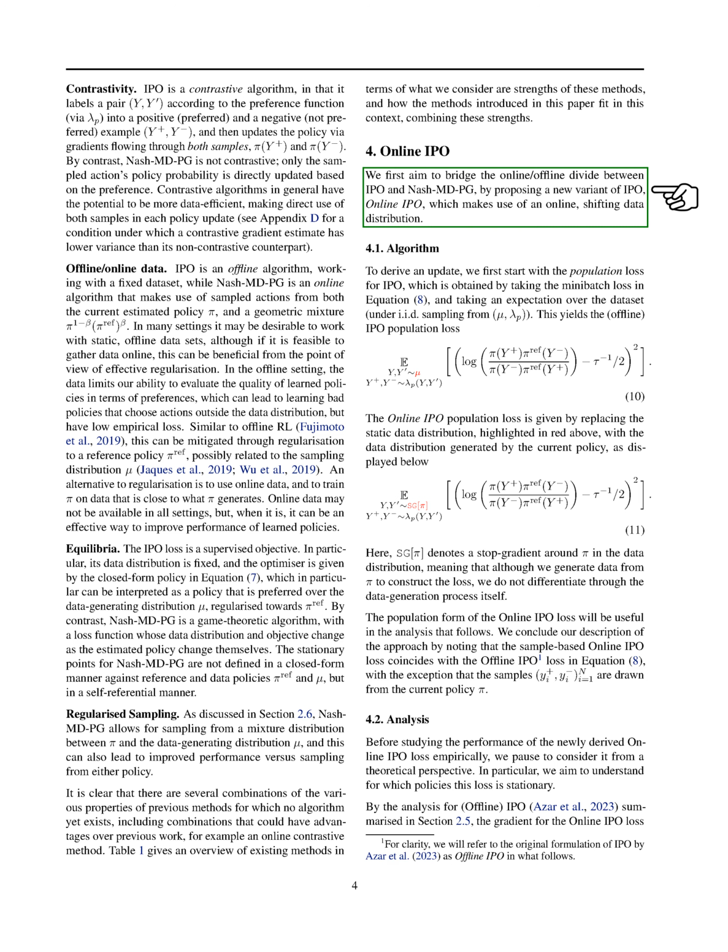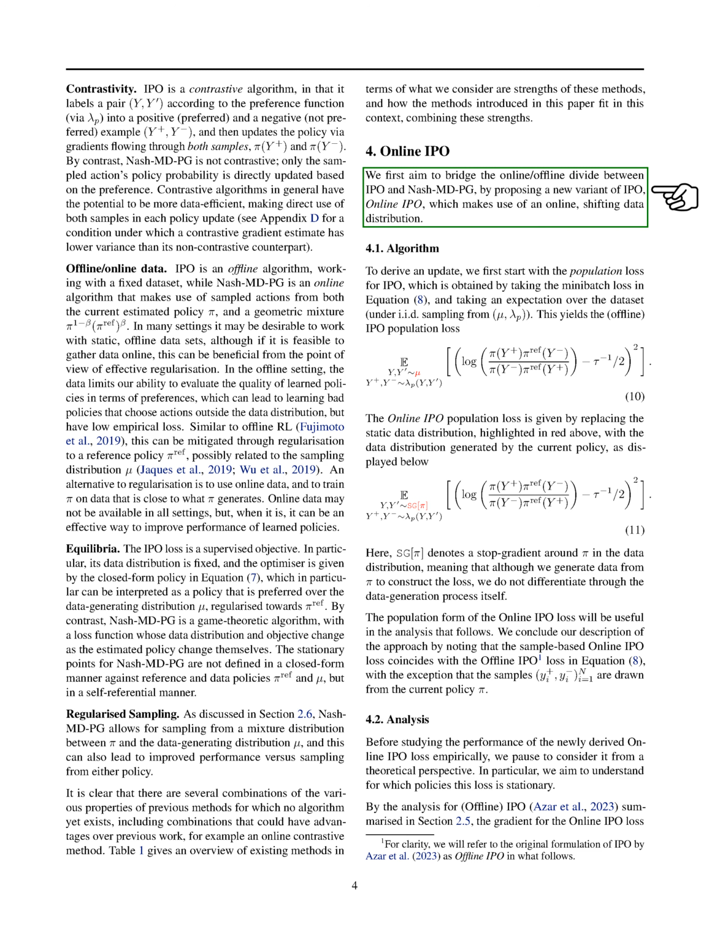To bridge the gap between offline IPO and Nash-MD-PG, we introduce a new variant called online IPO. This variant uses an online data distribution. The online IPO population loss is derived by replacing the static data distribution with the data distribution generated by the current policy. This loss helps analyze the performance of the algorithm.